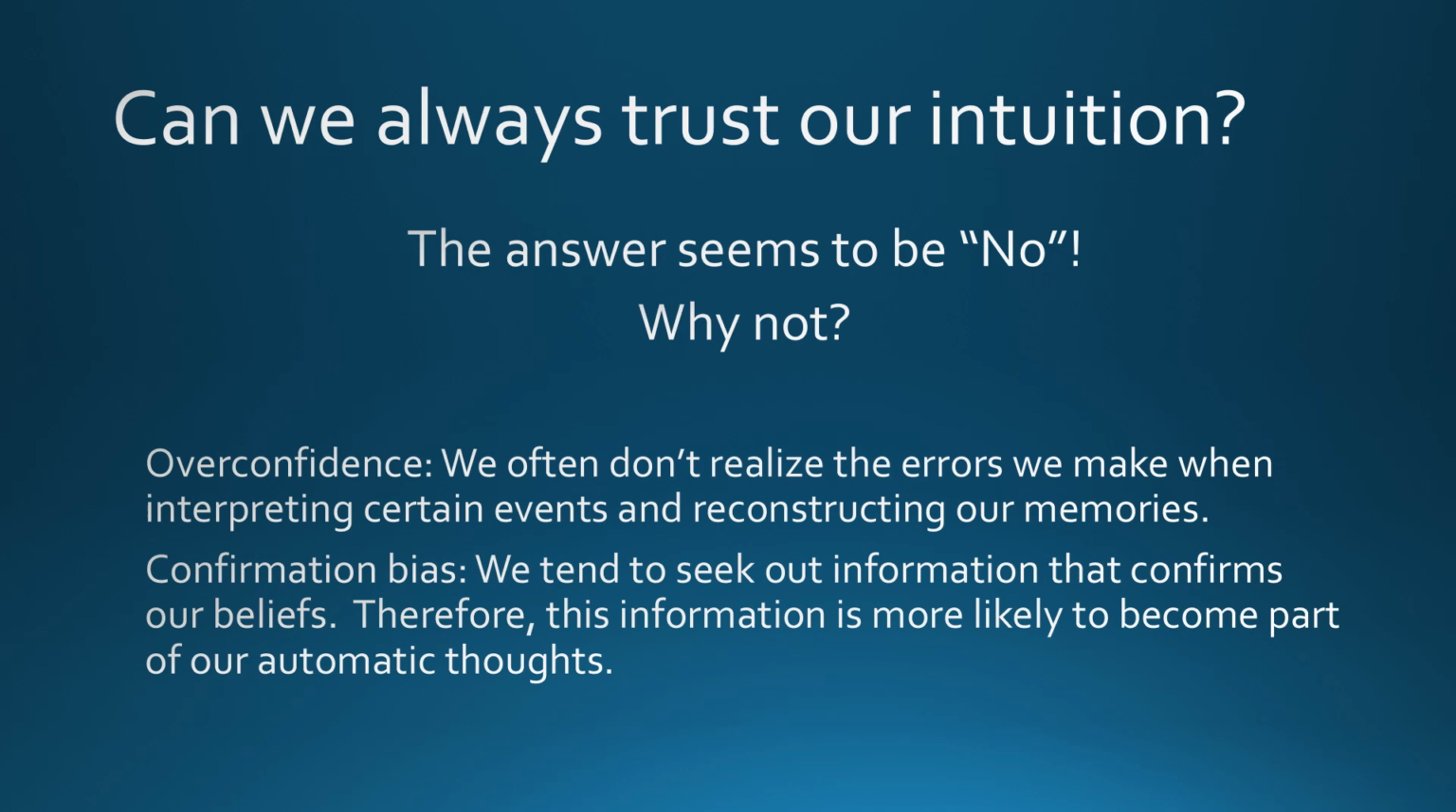So we know what intuition is. Can we trust our intuition? The answer seems to be no. So why not? Overconfidence: we often don't realize the errors we make when interpreting certain events and reconstructing their memories. We think we remember things perfectly, and we know that our brains really aren't able to remember things perfectly. We often make a lot of errors. Confirmation bias: we tend to seek out information that confirms our beliefs. Therefore, this information is more likely to become part of our automatic thoughts. We're more likely to pay attention to things that confirm our beliefs.